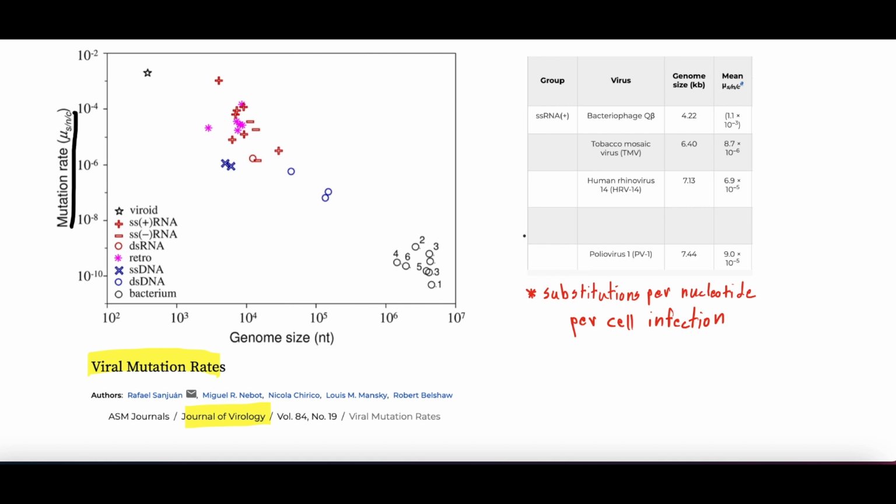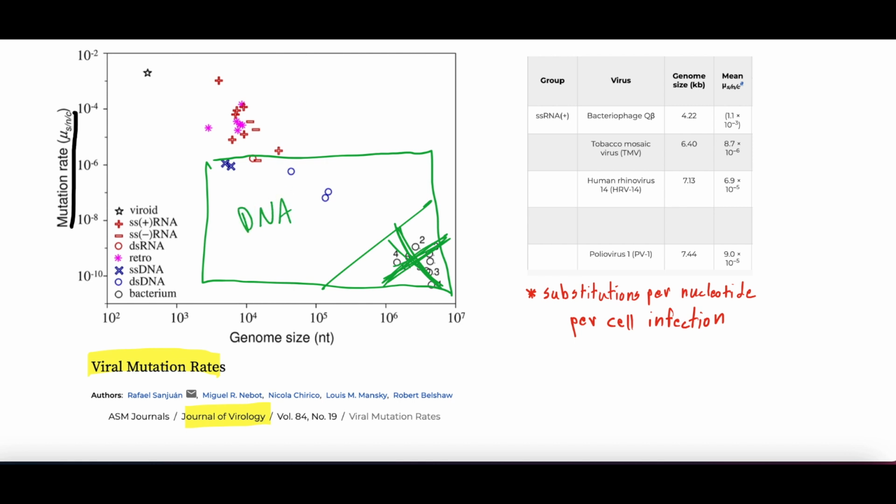And the point we wanted to get across here was that DNA viruses are represented, you can see double-stranded and single-stranded, are represented by these here, all right? These are actually bacteria down here, so bacteria mutate much less than viruses do, which is interesting to know, right? But double-stranded DNA viruses are here, whereas RNA viruses are up here, all right?